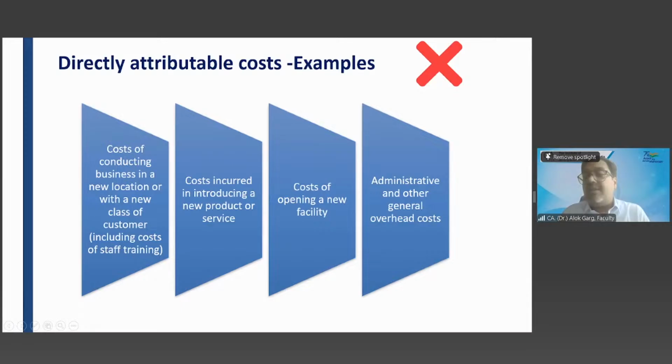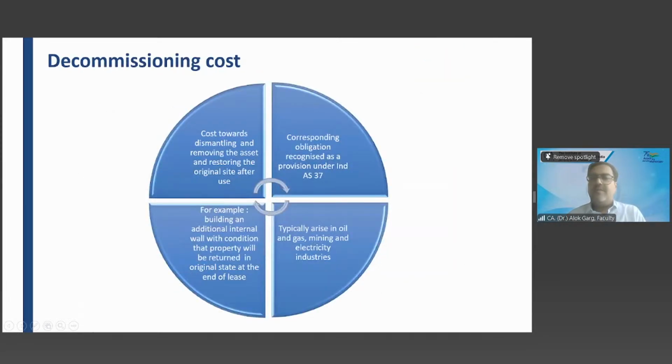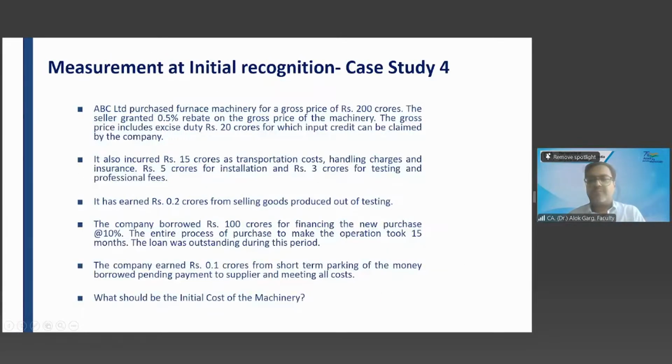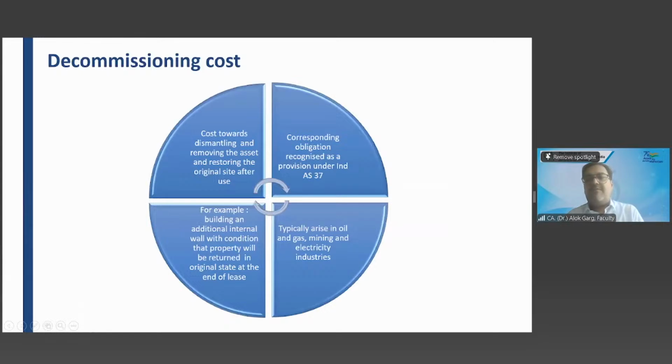Any administrative and other general overhead cost, audit fee. The auditor is coming to the plant. You guys are the auditor. You are going to the company. You are also auditing the factories, right? So whether your audit fee is also going to be capitalized as a part of those factories' construction, if there are some under construction assets? Answer is no. So administrative and general overhead costs are also not going to be capitalized. Okay. Decommissioning cost we have discussed. So this example we'll cover later on.